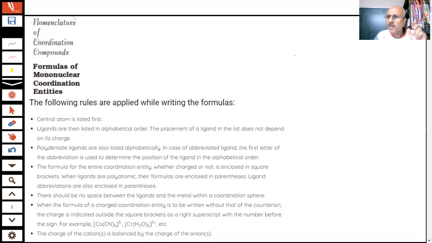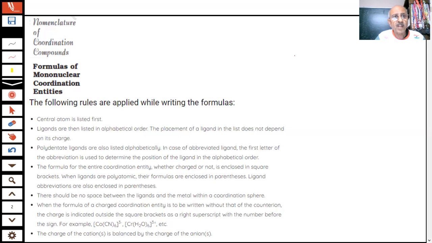What we were talking about last time was writing the formulas of coordination compounds and the IUPAC naming of coordination compounds. This is very important. How do we name these compounds, students? As I said, when the number of compounds becomes very large, there has to be a scheme, there have to be rules which we must obey in order to name these compounds. And these rules are given by IUPAC, students.